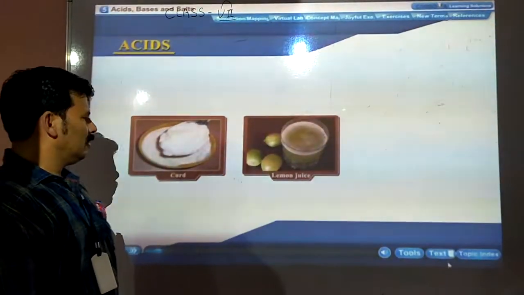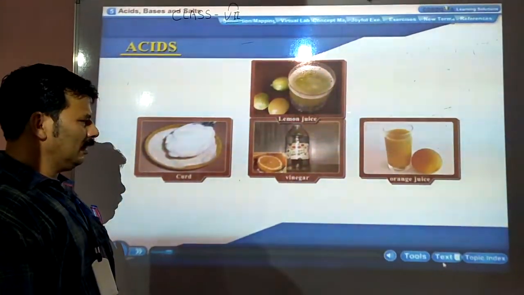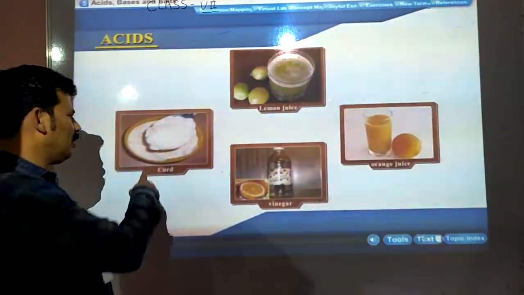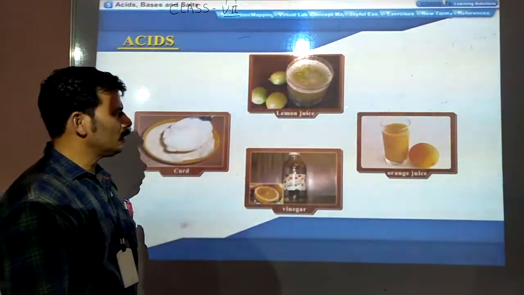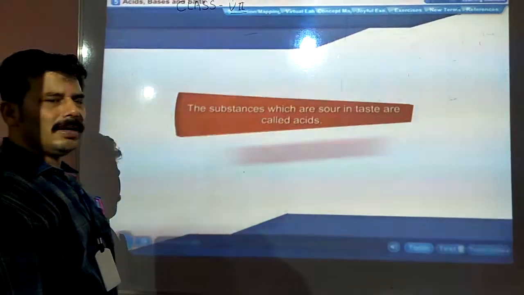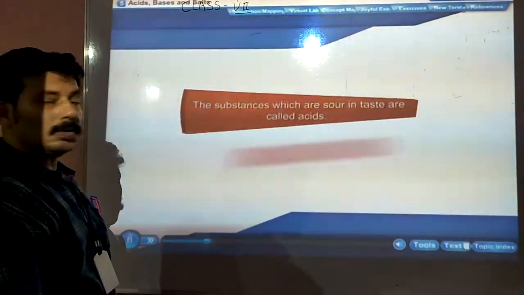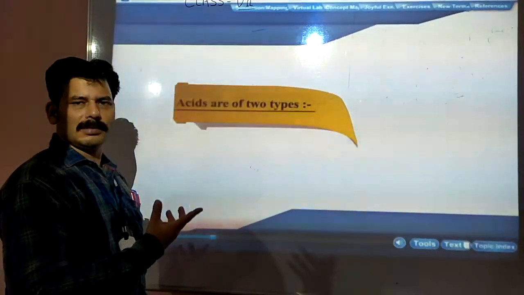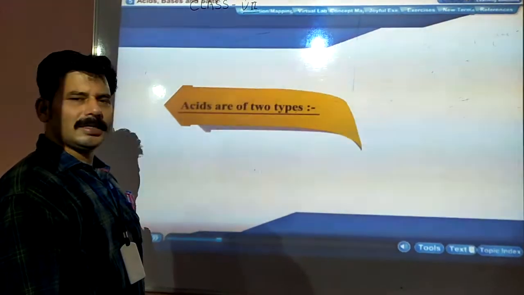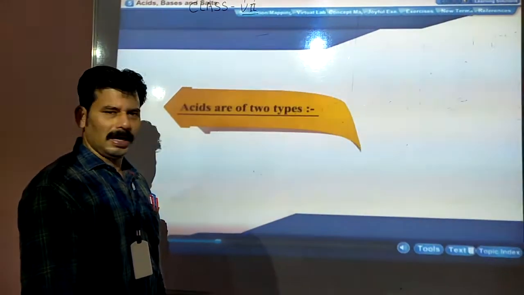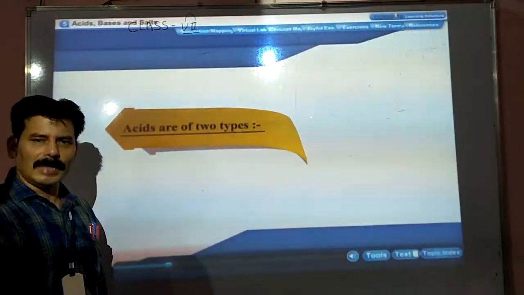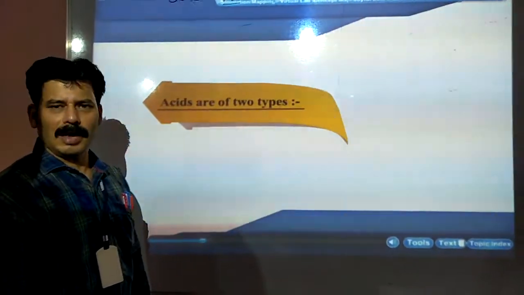Here various things are given, like curd, lemon juice, vinegar and orange juice, and various other things are also there. When we taste them, they taste sour. So the things or the substances which taste sour are all called acids.